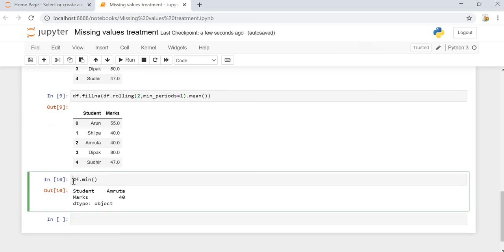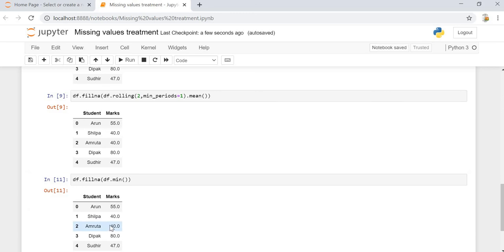So we can replace the missing value with the minimum value. Once we do that, we can see that Amruta's number has been assigned 40, which is the minimum. We can also replace with max. So the maximum value is 80. As you can see, Amruta's number is now replaced with 80.